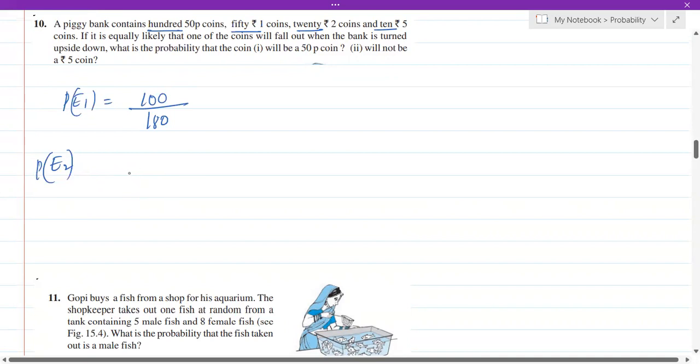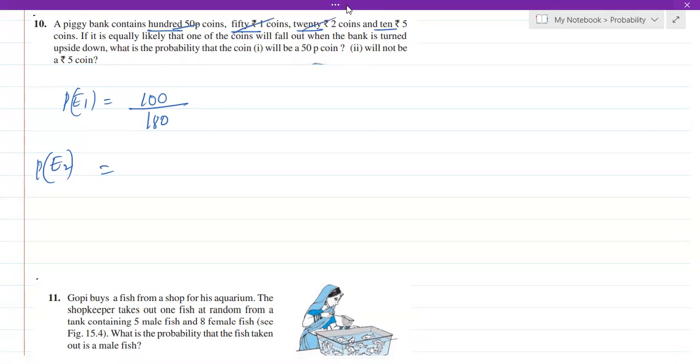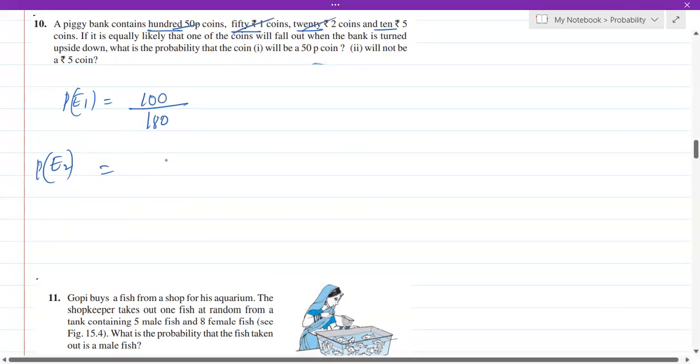Now, the next one will not be a 5 rupees coin. If it is not a 5 rupees coin, then it can be a 50 paise coin, it can be a 1 rupee coin, and it can be a 2 rupees coin. So totally how many 50 paise coins we have got? 100. How many 1 rupee coins? 50. How many 2 rupees coins? 20. So totally we have got 170 coins which are not 5 rupees coins, isn't it? So the chance is 170 out of 180. Okay.